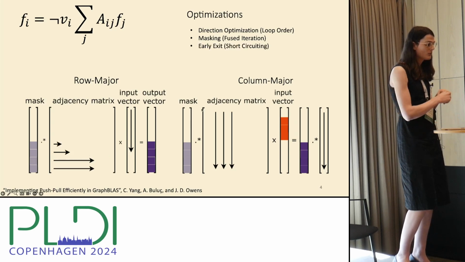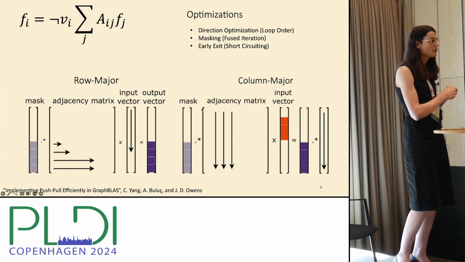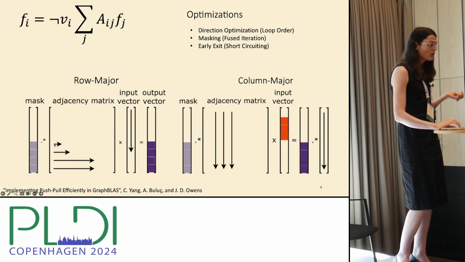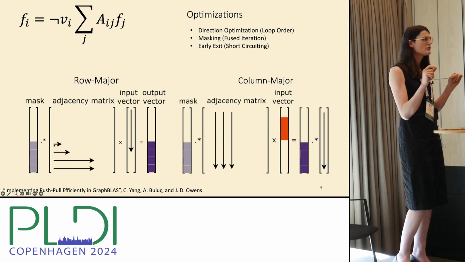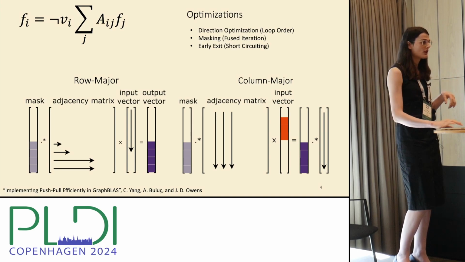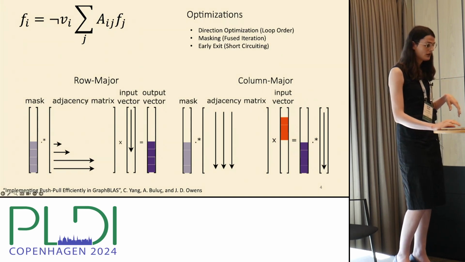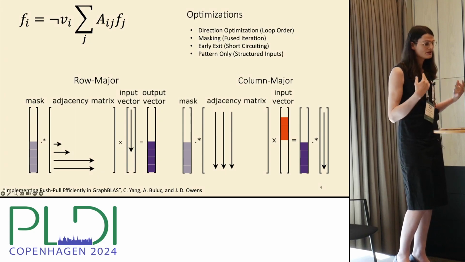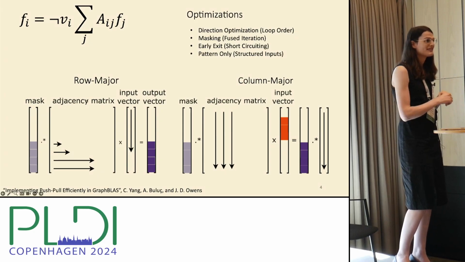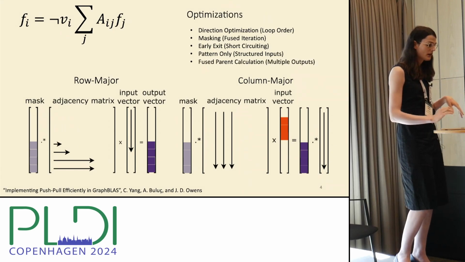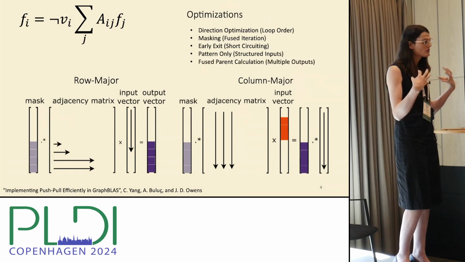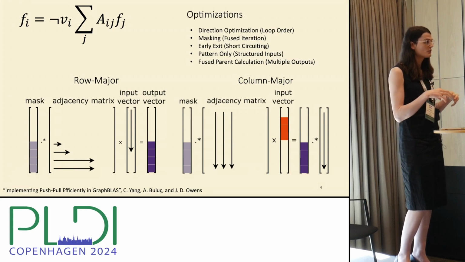The other thing that we want to do is early exit. In the row major case, if each row represents a potential vertex to put on the queue, you can stop as long as you know that it's adjacent to something in the frontier. And so you need to be able to break out of the loop. A couple optimizations that are harder to represent pictorially here: you might want to only consider the structure of your matrix, right? It doesn't matter what the values are. It just matters that there's a non-zero there. And we also want to be able to fuse other calculations into this computation, like the calculation of parents.